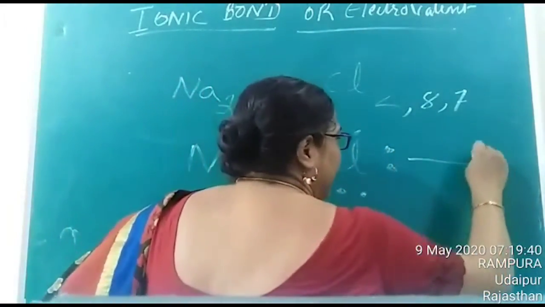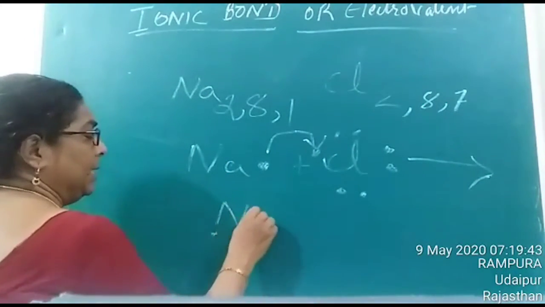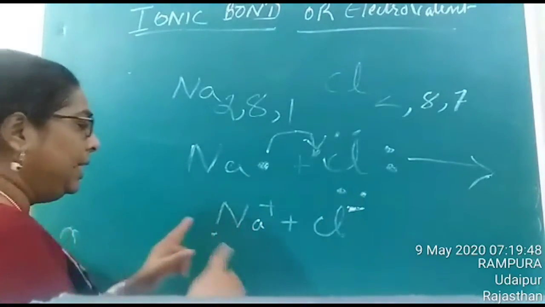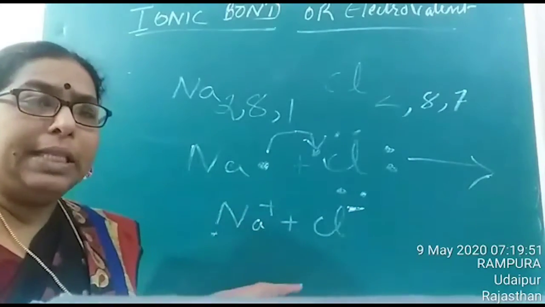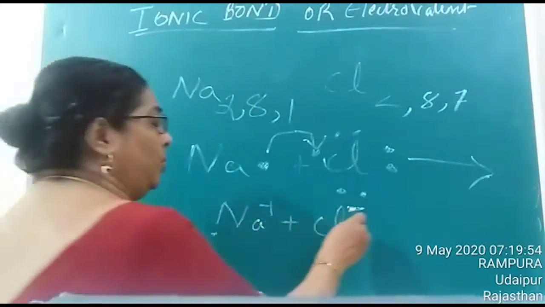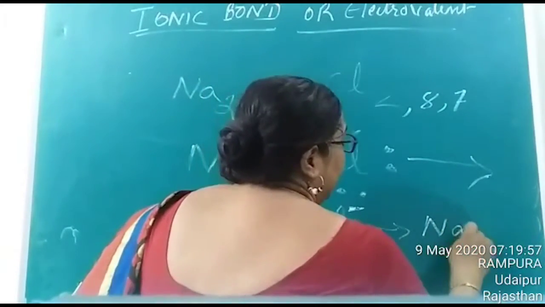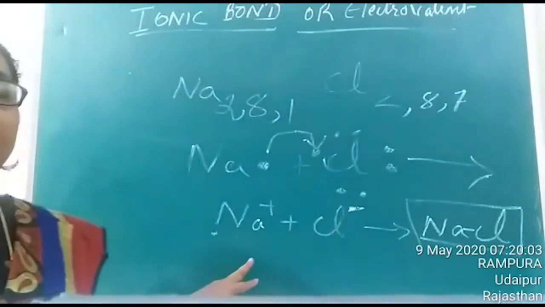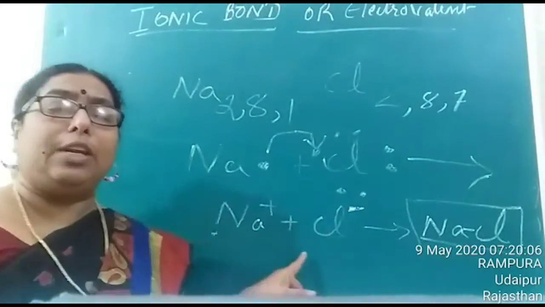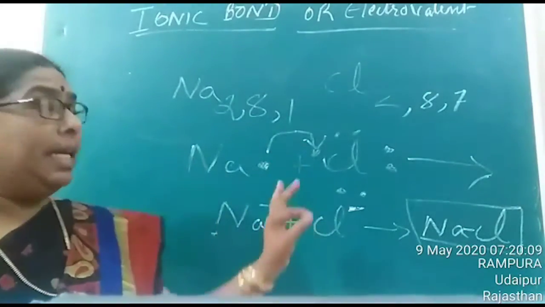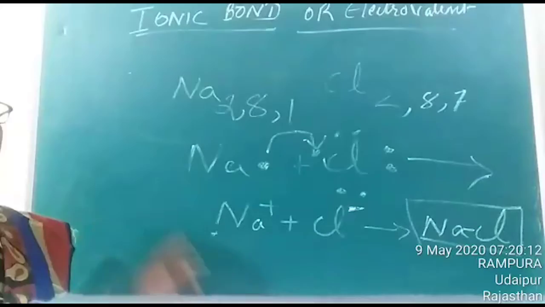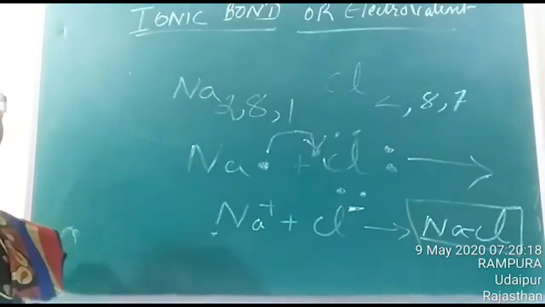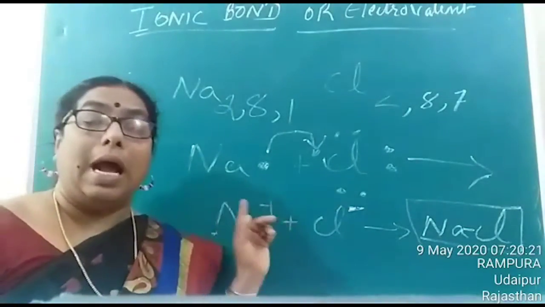That means sodium forms Na plus, and chlorine gets Cl minus, and the attractive force which holds these oppositely charged ions is what is termed as ionic bond. Is it clear, children? This electrostatic force of attraction which is responsible for this particular binding is termed as electrovalent bond, or we can say that the bond which is formed by losing and gaining of electrons is termed as electrovalent bond or ionic bond.